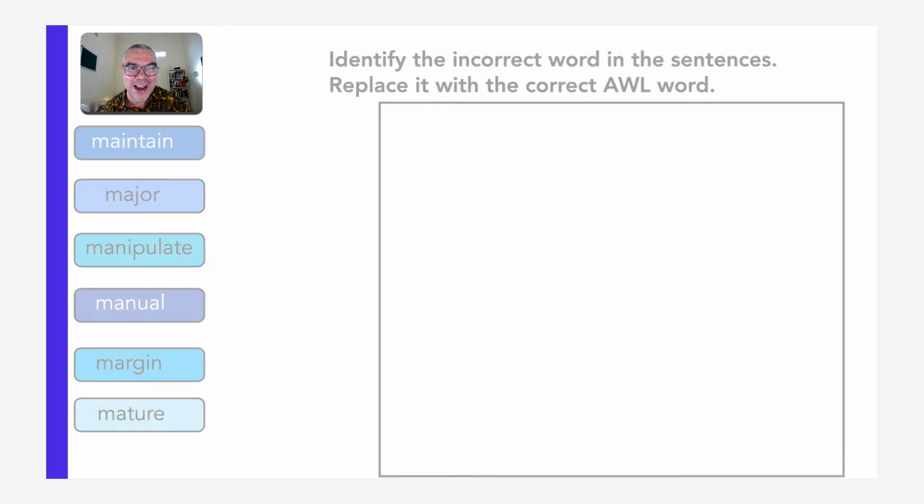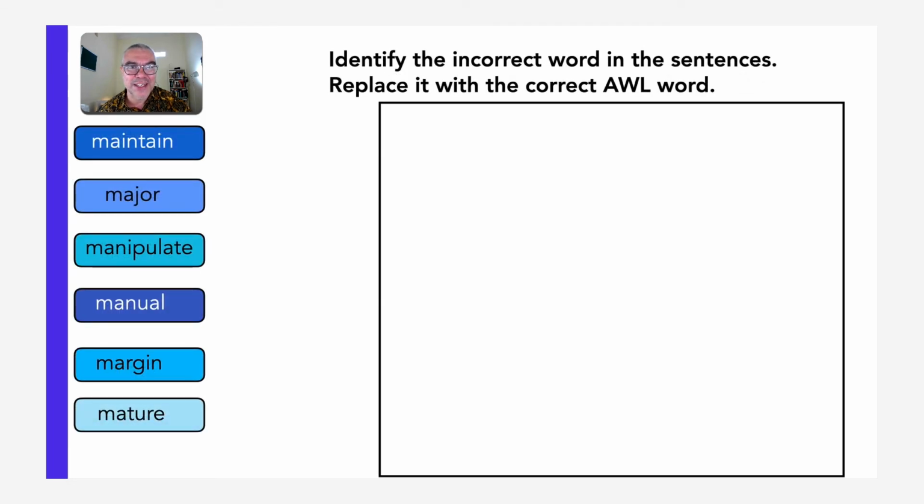And here is the next group of words we're going to practice. Maintain, major, manipulate, manual, margin, mature. For this exercise, it's all about finding the incorrect word. One word is incorrect, which means that the sentence doesn't make sense. Can you find it and replace it with the AWL word?